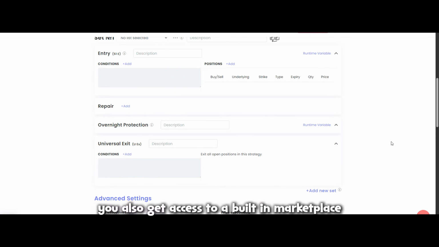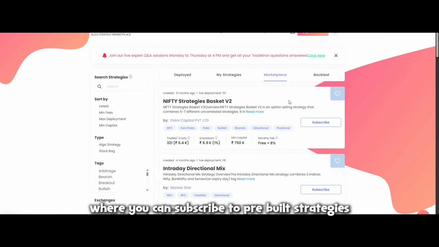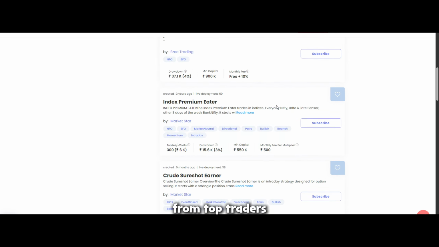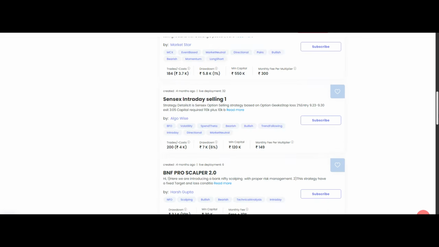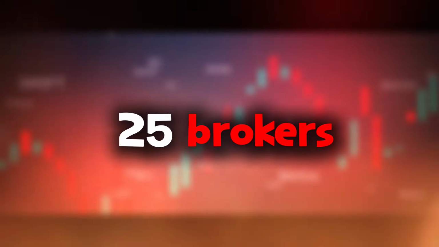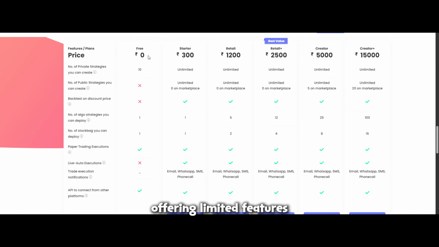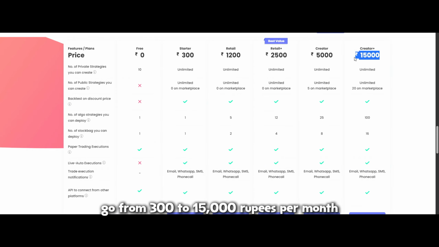You also get access to a built-in marketplace, where you can subscribe to pre-built strategies from top traders or monetize your own by offering them to others. Tradetron integrates with over 25 brokers, giving users incredible flexibility and freedom. Pricing starts with a free plan offering limited features, and premium plans go from 300 to 15,000 rupees per month,